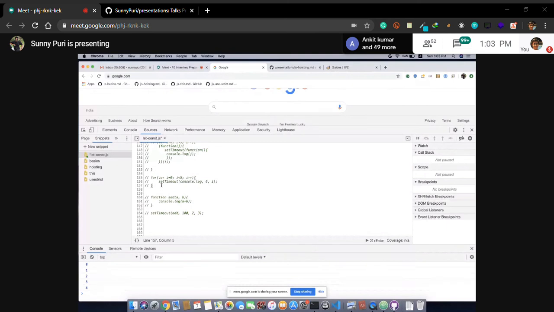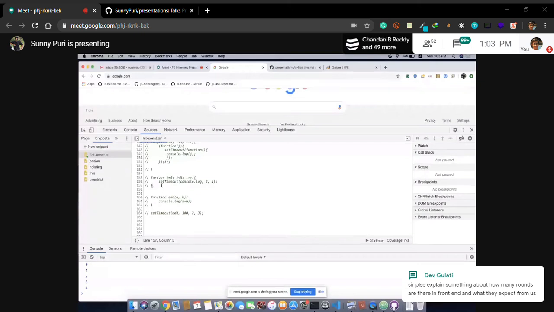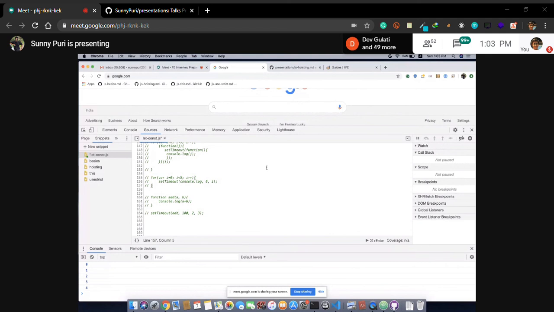Someone is asking, will you make a Git post after this session? Yeah, I'll create a Git post. Give me some time, I'll create it, the same way I shared session 1. At 1:15 we will start. If you're a fresher, they are going to ask you reasoning aptitude first, then basic programming, not much. No one is going to ask you JavaScript.